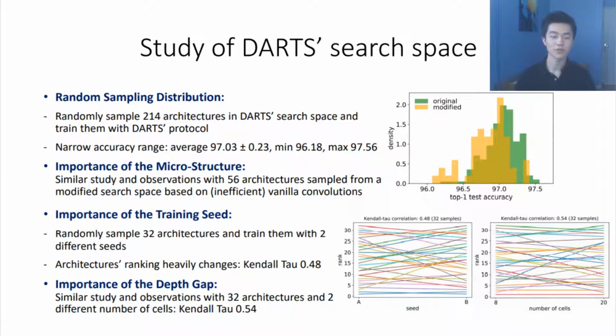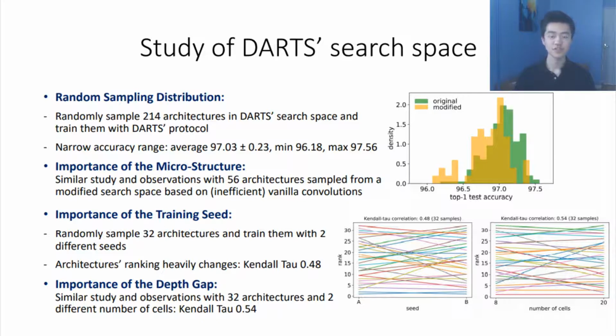We also proposed a study of the well-known DARTS search space. To know more about the random sampling distribution, we randomly sampled more than 200 architectures from this search space that we trained on CIFAR-10 with the DARTS training protocol. We observed that the test accuracy distribution is very narrow and that its mean is very high. We had a very similar distribution when replacing all convolutions in the search space with inefficient vanilla convolutions. This suggests that it's likely the macrostructure, the cell structure, that makes these networks work so well on average, rather than the microstructure, the operations, which is what we are searching for in NAS.